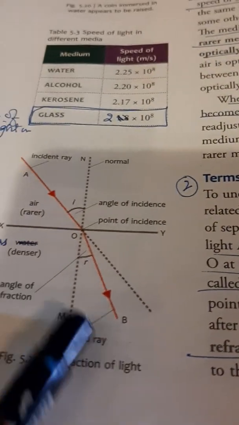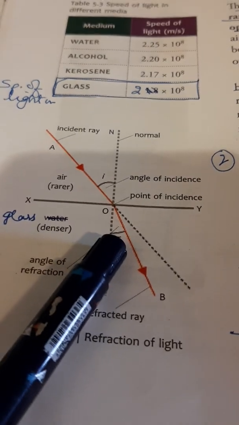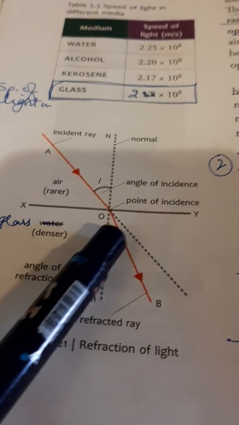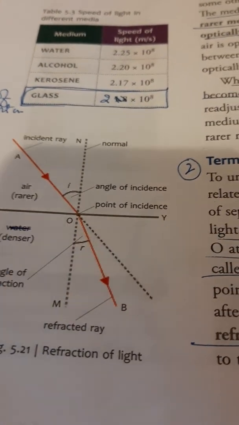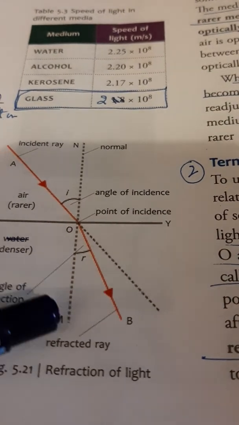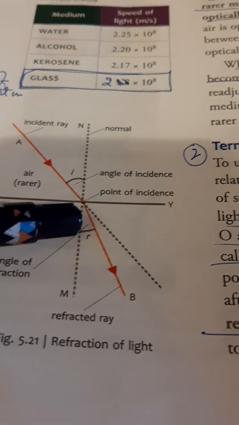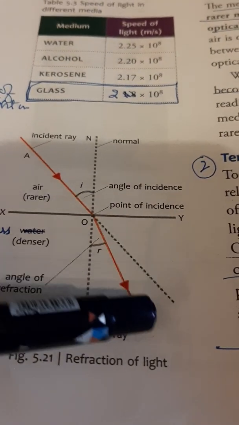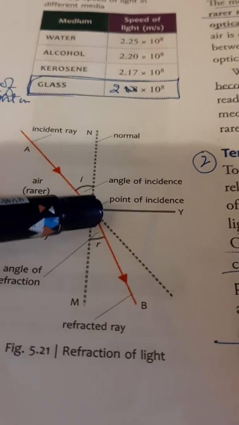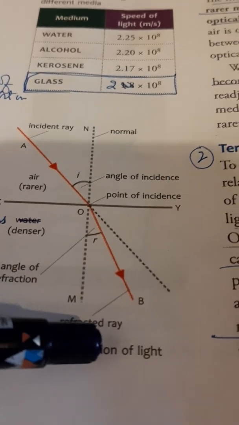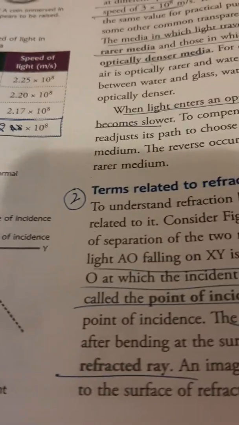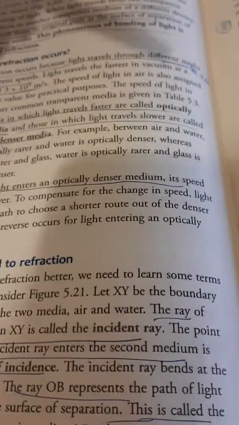Now you see this small letter r. This angle we call the angle of refraction. And what is the angle of refraction? It is the angle between the refracted ray and the normal. Now all these definitions are given in your book also.